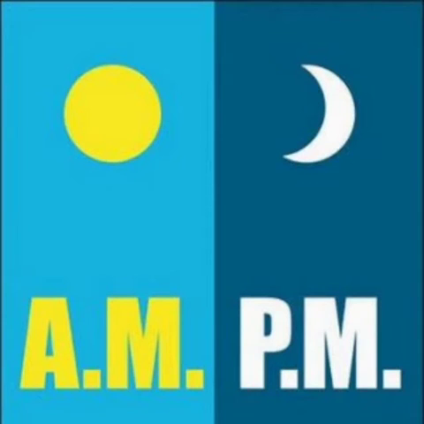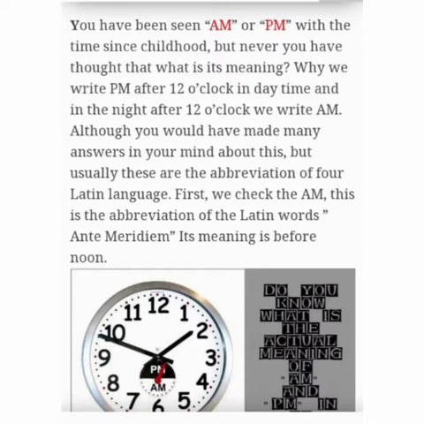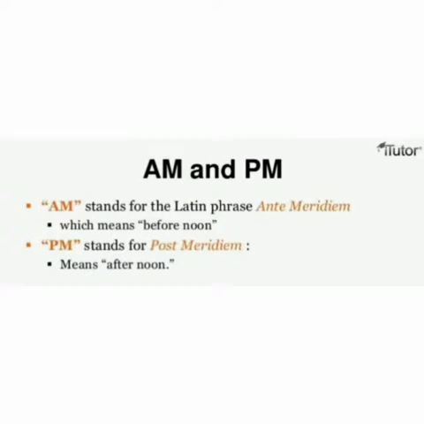Hello children, before starting this topic, you should know the meaning of AM and PM. You have seen AM or PM with the time since childhood, but you have never thought about what its meaning is. Why do we write PM after 12 o'clock in the daytime and AM after 12 o'clock in the night? First, AM is the abbreviation of ante-meridian. These are Latin words.